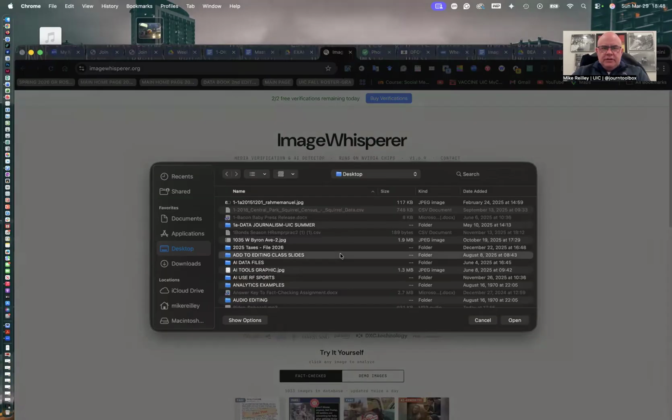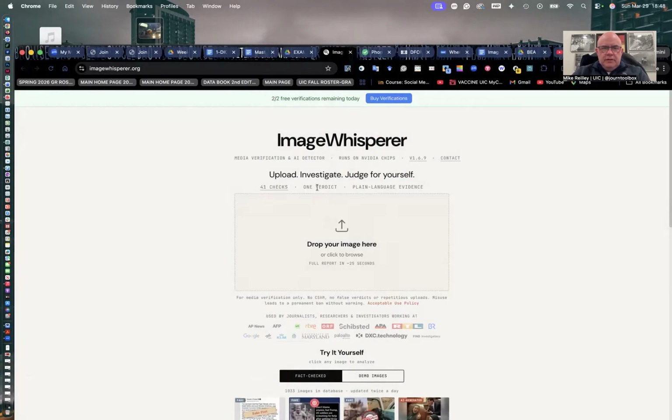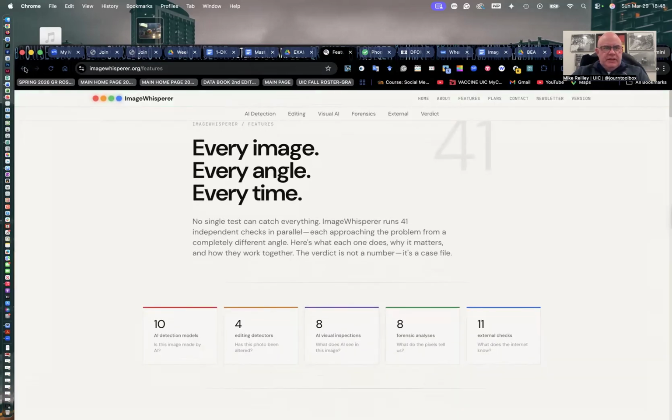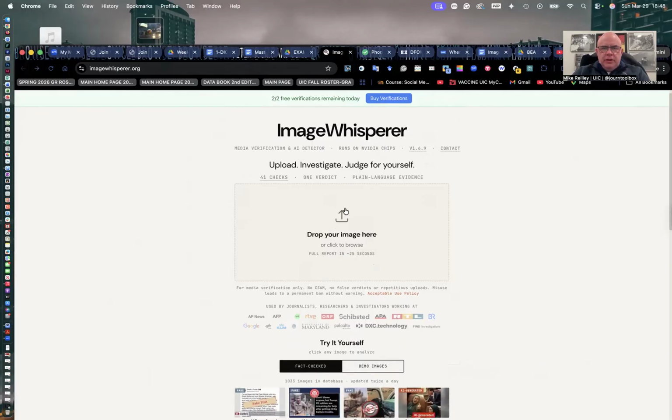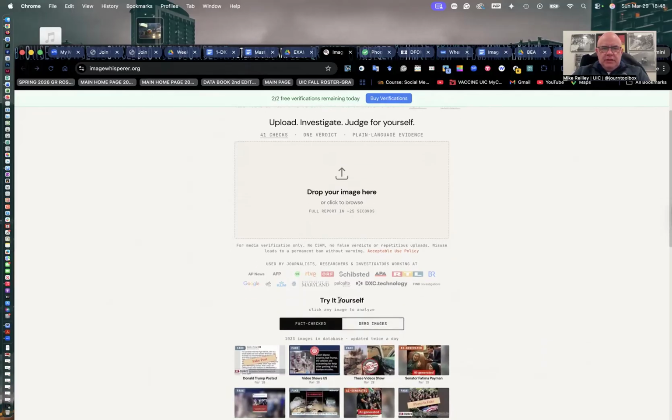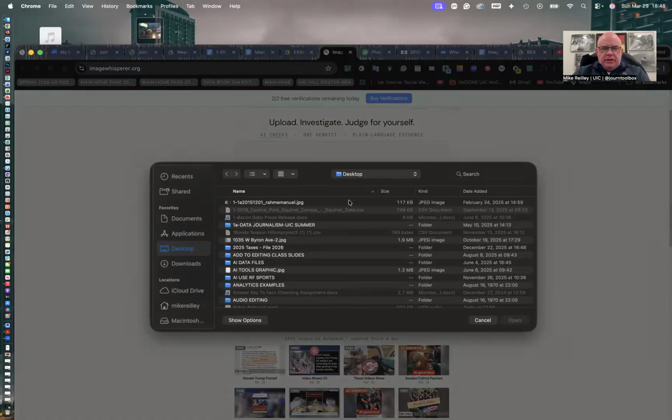I'll try click to browse. Hang on here. Yeah, it's not giving me any results there. Thought maybe some of these tabs up here would give me a result, but it didn't give it to me, which is really strange. I'm going to try click to browse, reload the image.